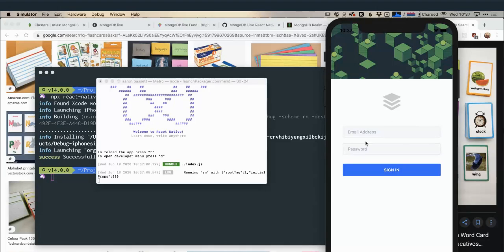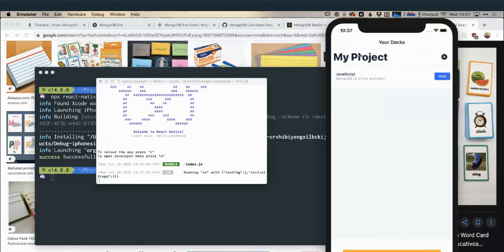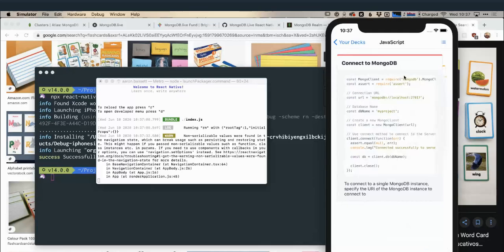So first thing we have is our login. I've already created a user for myself, so I'm just going to log in here very quickly. And it's just gone and fetched my projects from MongoDB Atlas. We can see I have one deck of cards here called JavaScript, which is MongoDB JS driver examples. I can view that deck. And we can see now I have my different flashcards.